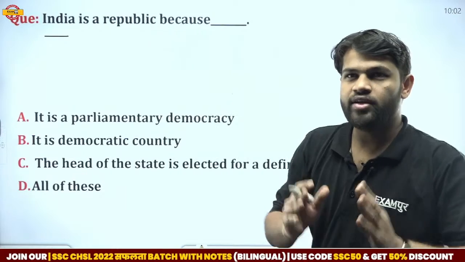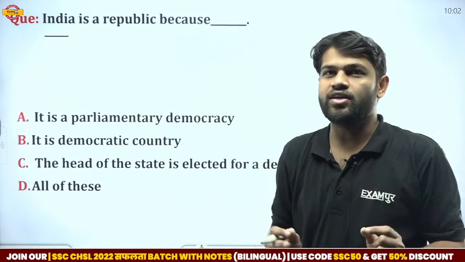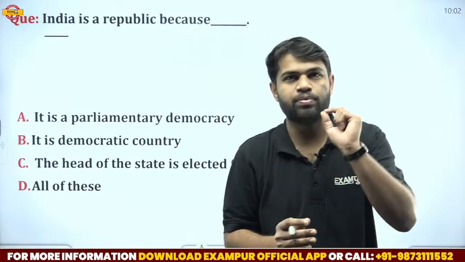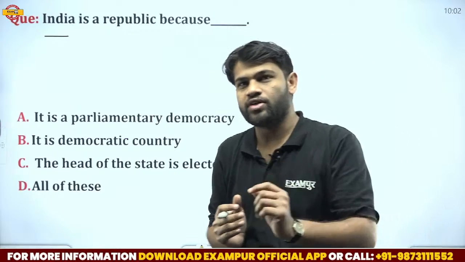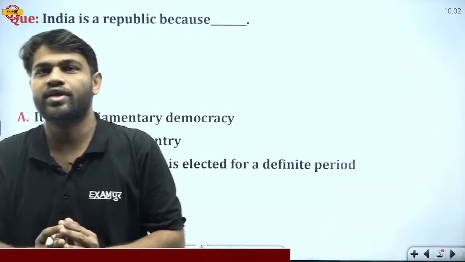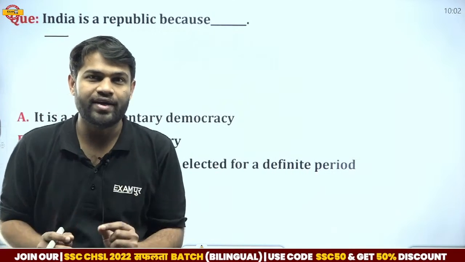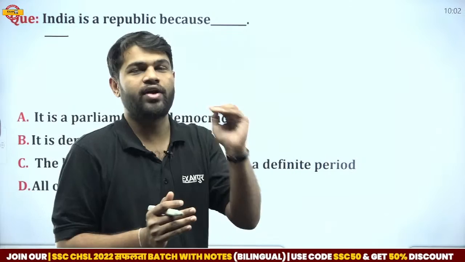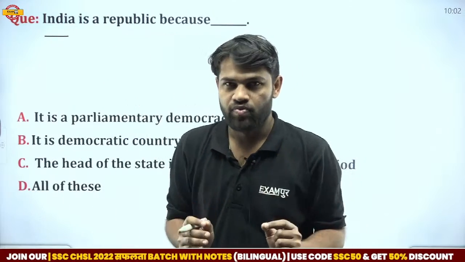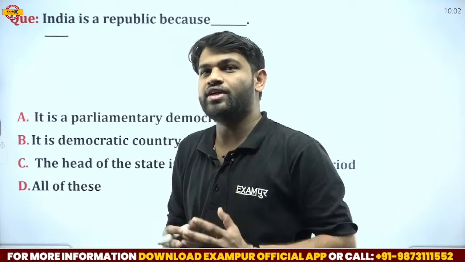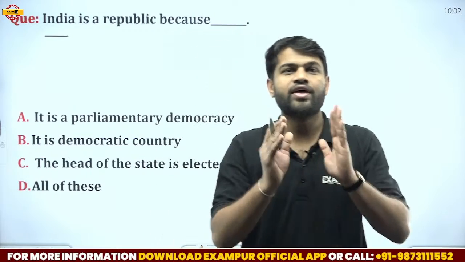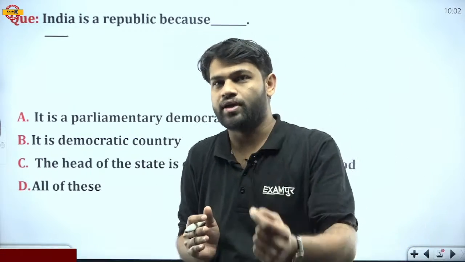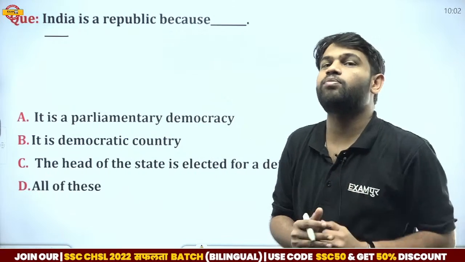So guys, I think everyone knows that the basic definition of any republic country is that if the head of a state is elected for a definite time or a definite period, not hereditary, then that country is considered a republic country.